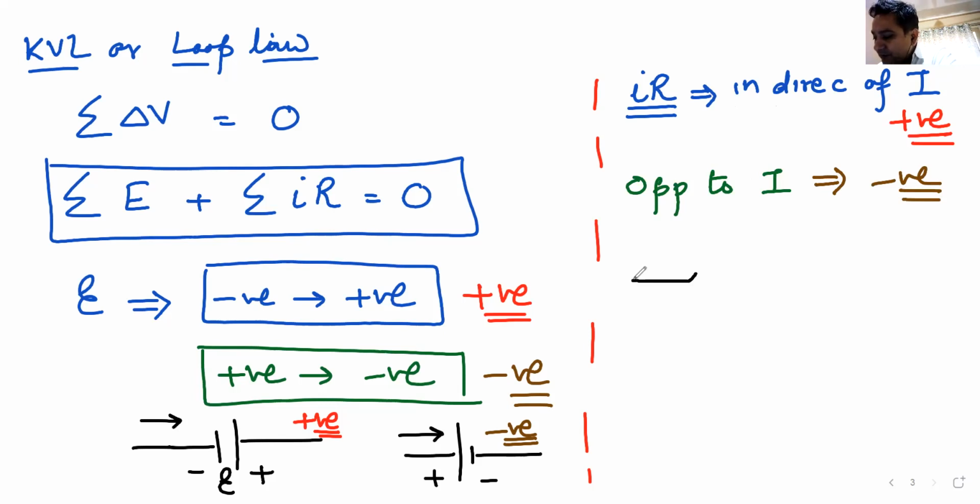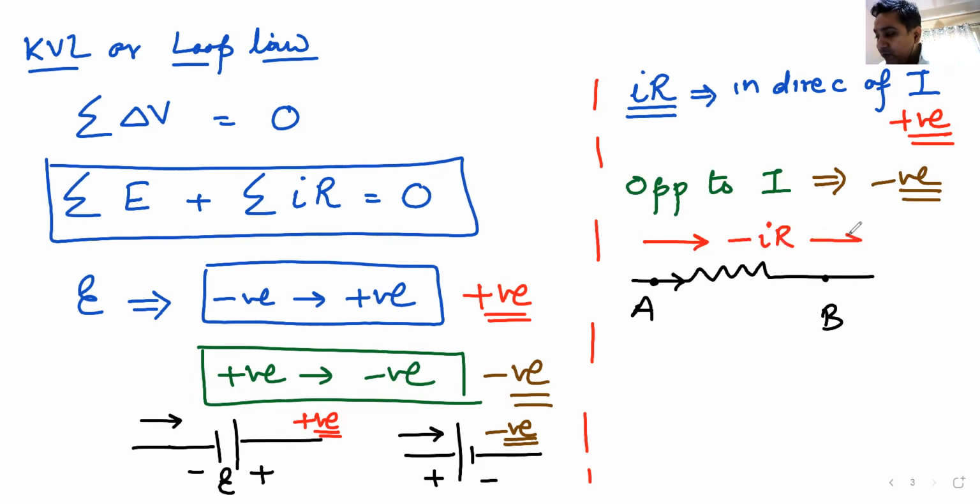Same logic applies here. So this is the resistance. This is point A, this is point B, and current is flowing like this from A to B. If I am also moving in the same direction, I am moving from a point of higher potential to a point of lower potential.